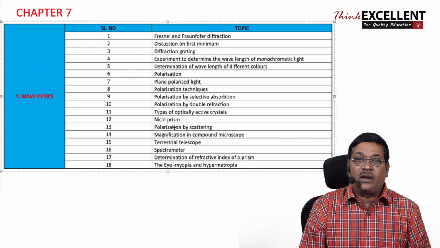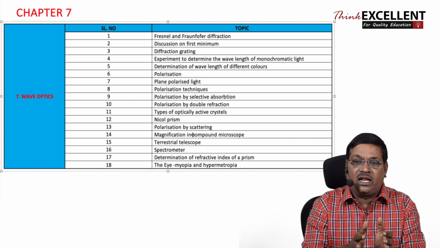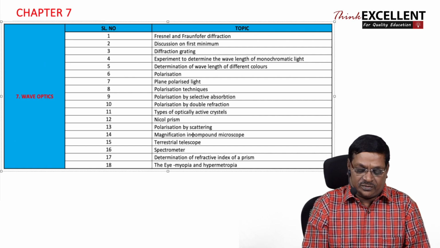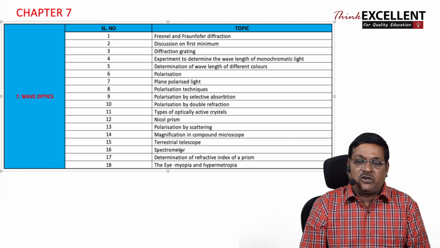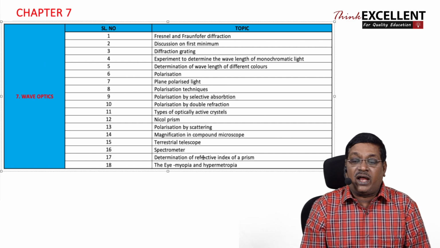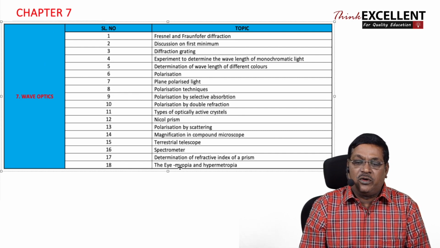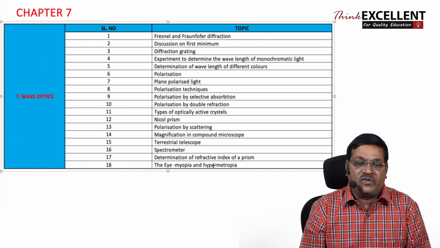Now, polarization by scattering is removed. The compound microscope is there in the syllabus, only the magnification derivation is not available. It will not be asked in your examination. Similarly, for the terrestrial telescope, the complete content is removed. The total topic on the spectrometer, including the determination of refractive index of the prism using a spectrometer, is totally removed. And here, the defects of the eye, myopia and hypermetropia, are completely removed from your syllabus.